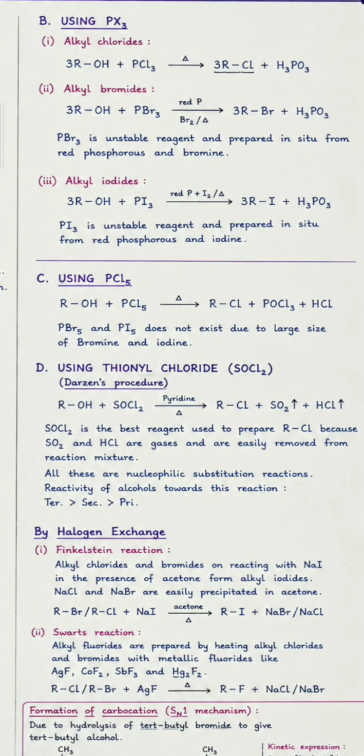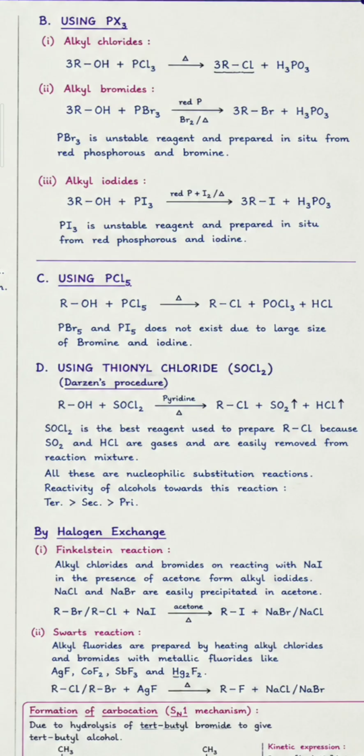And by halogen exchange, first one, Finkelstein reaction. When alkyl chlorides or bromides react with sodium iodide in the presence of acetone, they form alkyl iodides. NaCl and NaBr easily precipitate in acetone. Example: RBr or RCl plus NaI in the presence of acetone gives RI and NaBr or NaCl. Acetone is used to precipitate the NaCl or NaBr. Usually the Finkelstein reaction is for forming alkyl iodide.